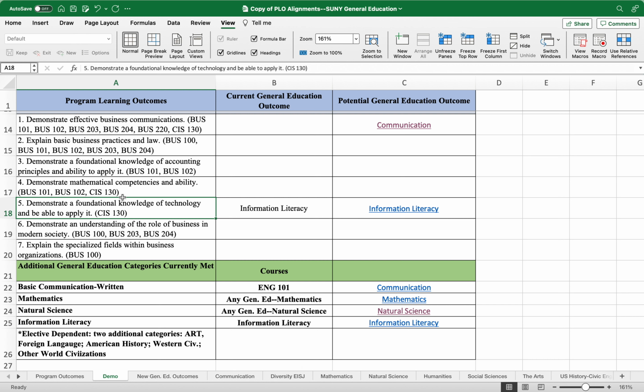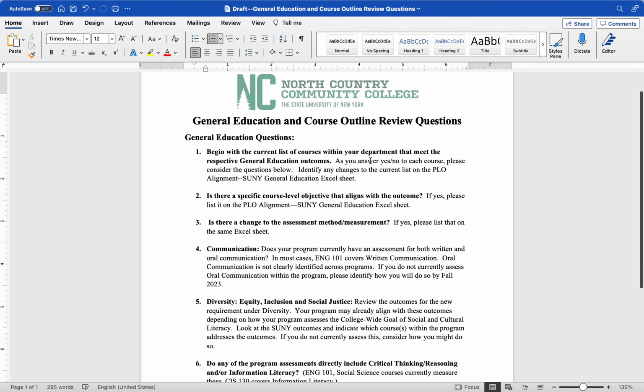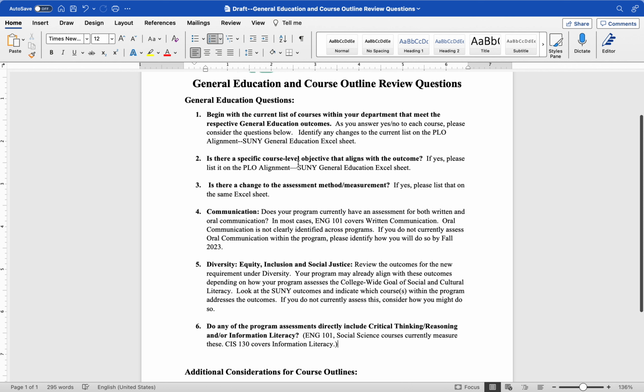There are a couple of other documents that you'll want to have, and I will include all of these in folders that I'll share with you for each department. So the other documents I think you'll want to have handy, and I sent this out before the last chairs and directors meeting. This is a list of questions that you can move through as you meet with faculty. Look at the current list of general education outcomes.